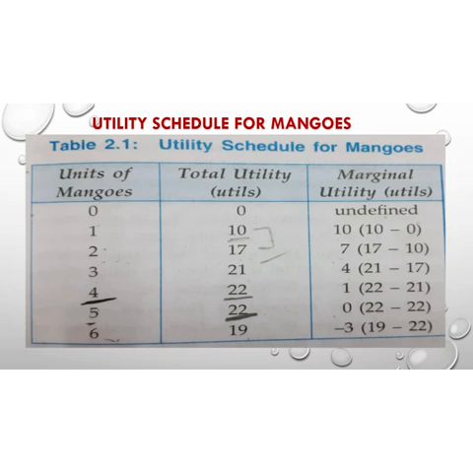It means when we increase the consumption of mangoes, the marginal utility decreases. When we increase the consumption from 1 to 2, our marginal utility is 7, and when we increase it from 2 to 3, our marginal utility is 4, and so on. So diminishing marginal utility means that the marginal utility derived from the consumption of further units will go on decreasing.